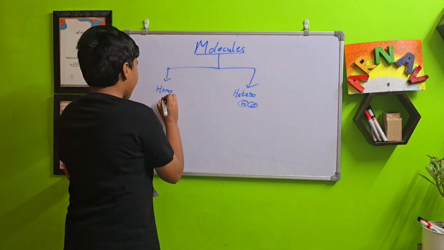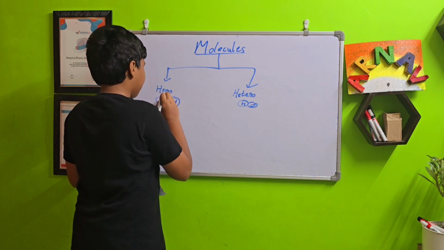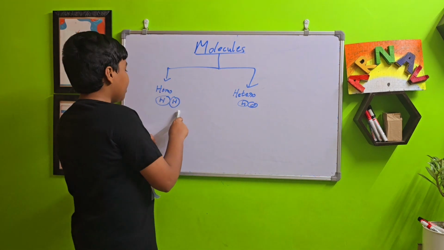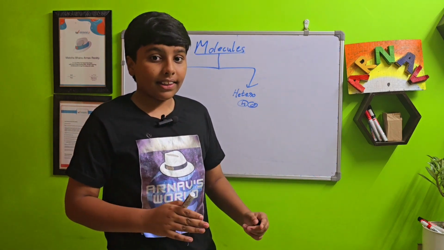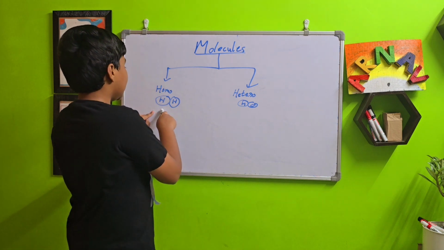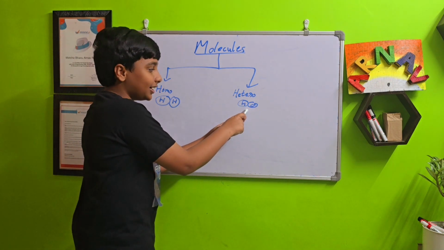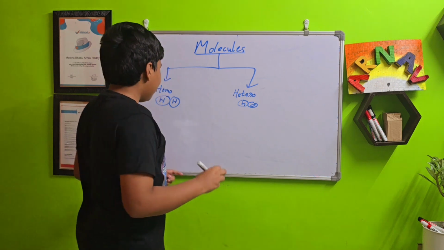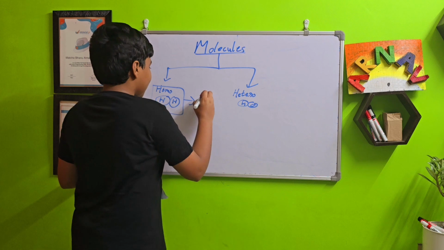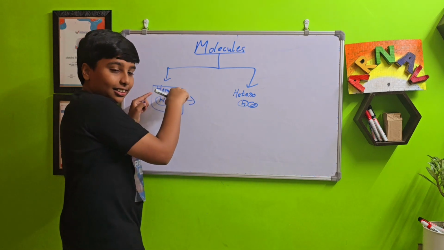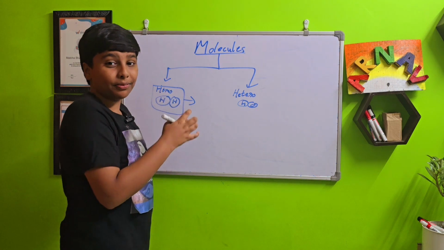Meanwhile, there are homoatomic molecules such as H2. Just H2. See, both of them are hydrogen. They are the same type of atom. So this counts as a homogeneous molecule, while this is counted as a heterogeneous molecule. And today's video, which is about atomicity, is inside homogeneous molecules. That means it only accounts for homogeneous molecules, not for others.